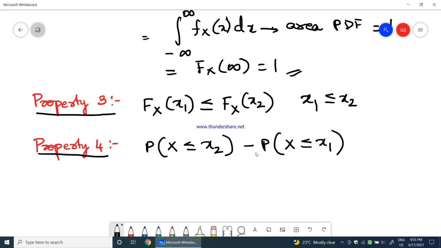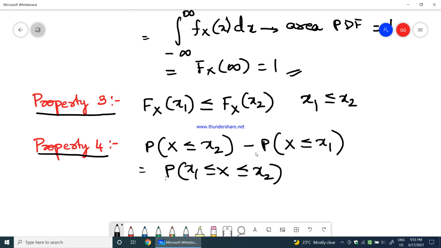Okay, so what is this? This is nothing but probability of x1 less than or equal to x less than or equal to x2.